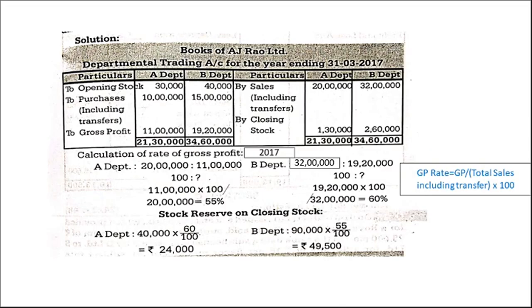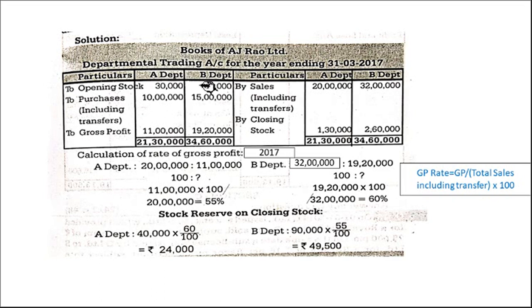So let us work out the problem. The first thing, books of AJ Rao Limited, departmental trading account. In the trading account, you can extend it by adding a total column also, no problem. Here they have given only 2 columns, but it's better to write 3 columns if possible.